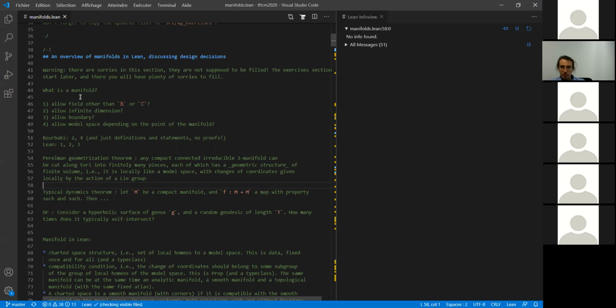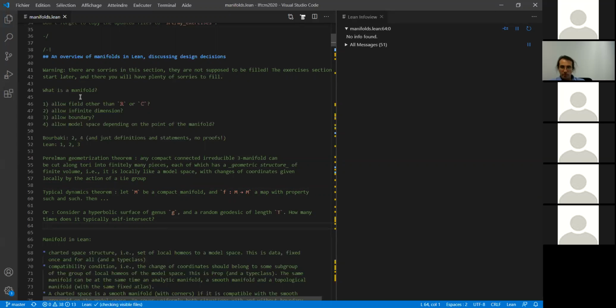Or here is another typical statement that is nice to look at. You take a hyperbolic surface of genus G, you take a random geodesic of length T, and you can ask how many times this geodesic intersects itself. Again, manifolds are not really the main object here, they're just the background. But if you want to state all these theorems and many other interesting theorems, you need to be able to talk about manifolds. And so this was my motivation to start formalizing manifolds in Lean.